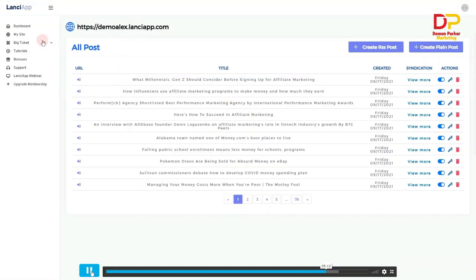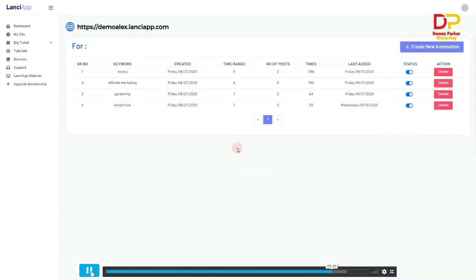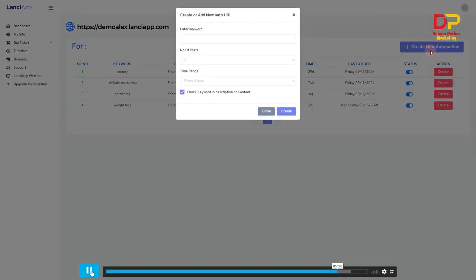Here's how it works. Go to my site. Under my subdomain name, demo, there is a tab called automation. Click on that. I already scheduled some keywords I'd like to have, and the system automatically works for me. You can click on create new automation at the top, and a pop-up lets you enter the keyword and choose the number of posts and time.